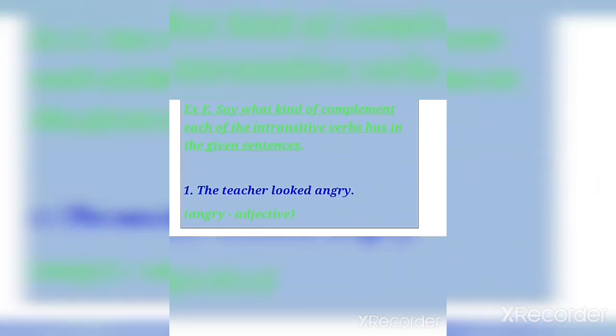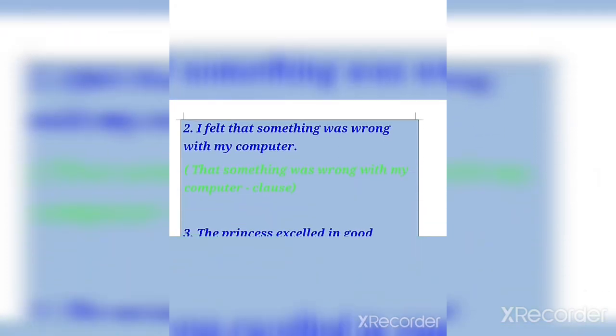Exercise E says, say what kind of complement each of the intransitive verbs has in the given sentences. First says the teacher looked angry. Here I have written the answer. The word angry is an adjective and used as a complement. Second says I felt that something was wrong with my computer. So here it is used as a clause.